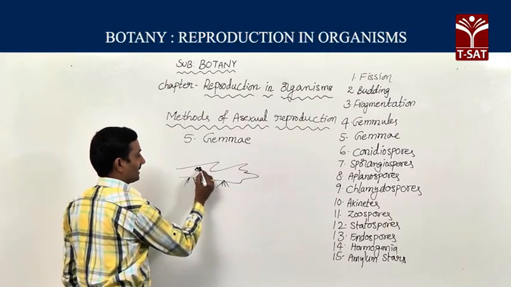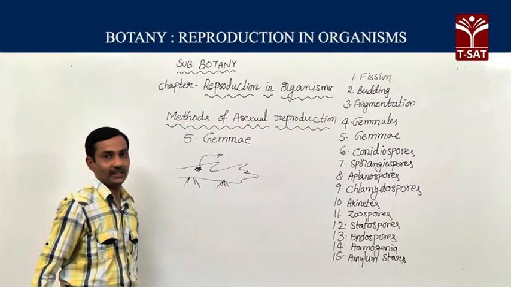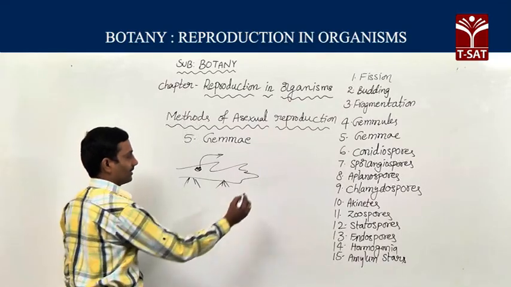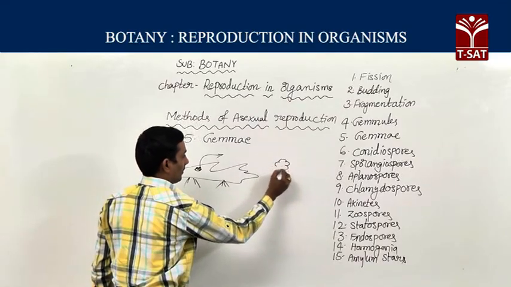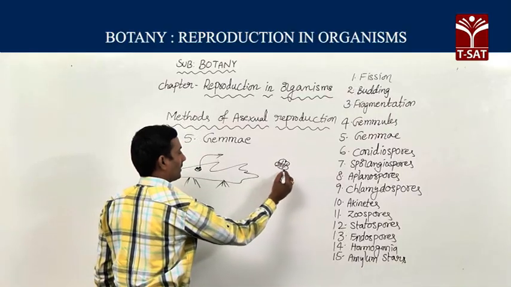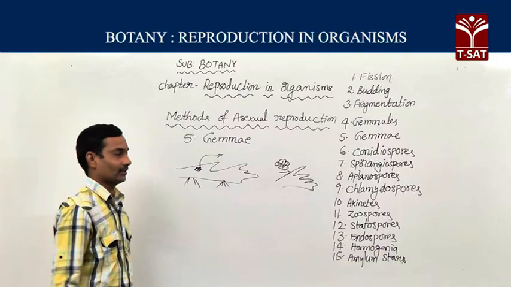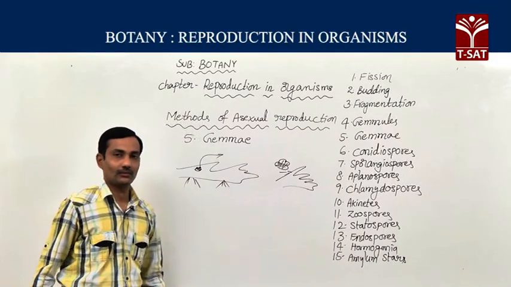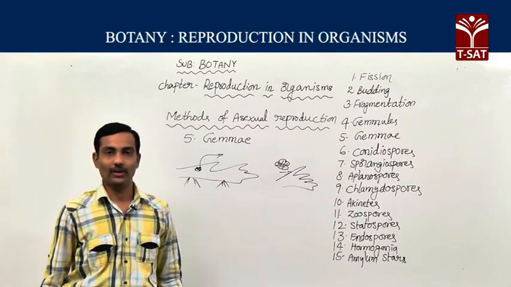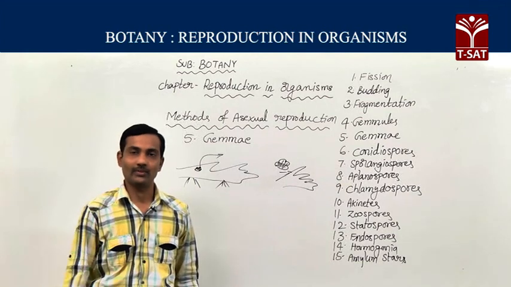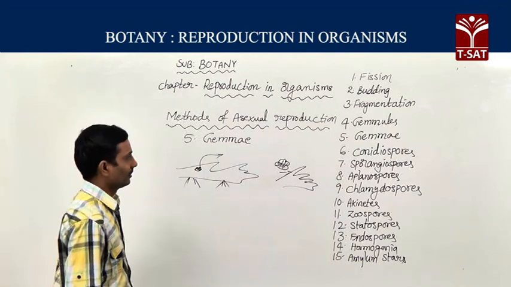These gemmae detach from the parent gametophytic plant. Whenever a gemma falls on a suitable substratum, it develops into a new gametophytic plant. So gemmae we can find in many bryophyte plants. It is also a type of asexual reproductive method.